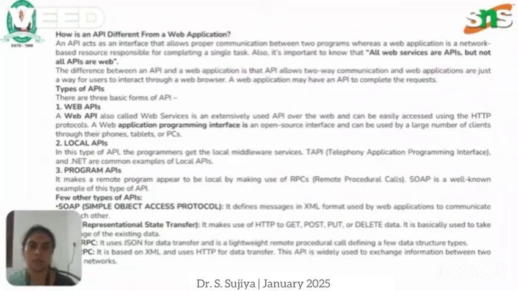And the types of API we have are the web API, local API, and program API. Web API is extensively used over the web and can be easily accessed by the HTTP protocol. The local API is used to get local middleware services like the telephone application programming interface and .NET, which are common examples of local API. Program API is a remote program made to appear local by making use of RPC, that is, remote procedure call.